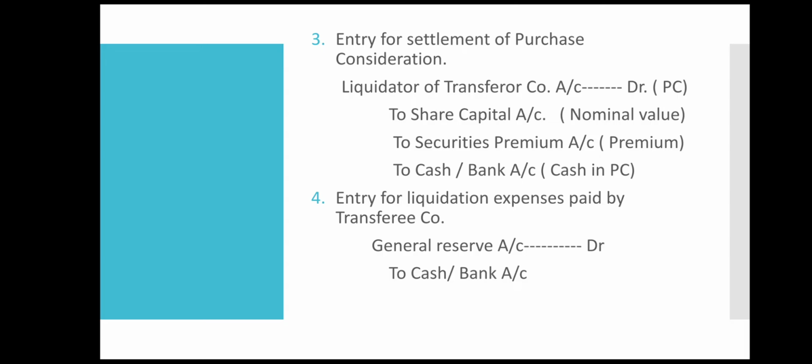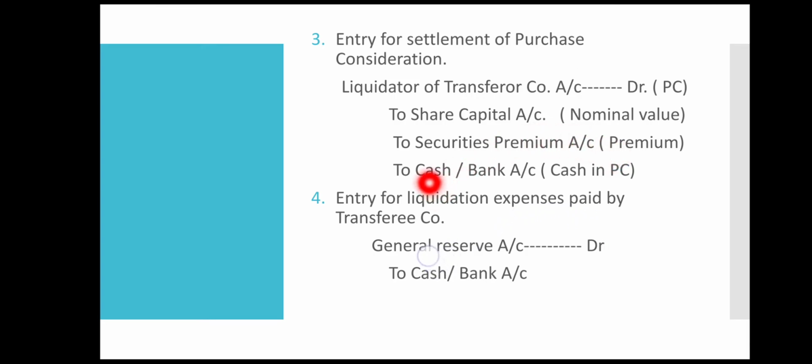So while passing the entry we will take the value 10 over here, and that 2 rupees which is extra, that is premium, that will be taken here. This comes only if the shares are issued at a premium. Otherwise, we will not consider this while passing the entry.